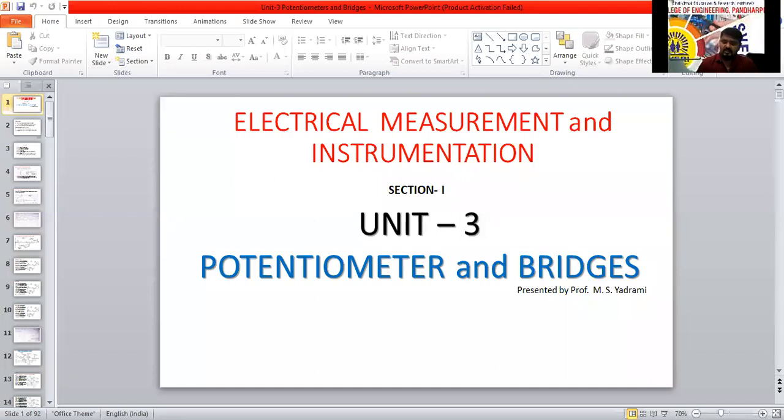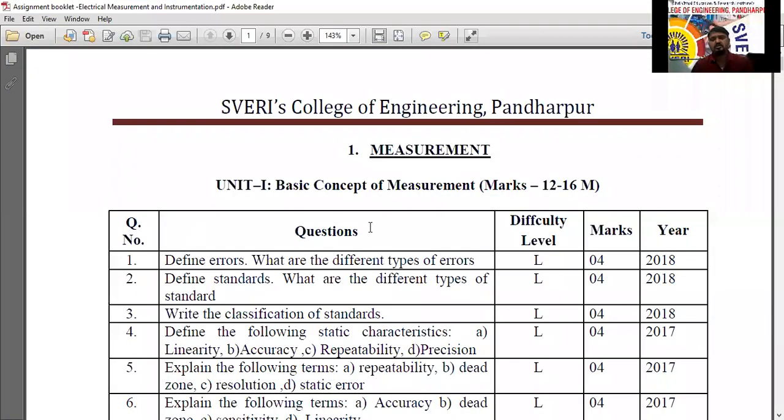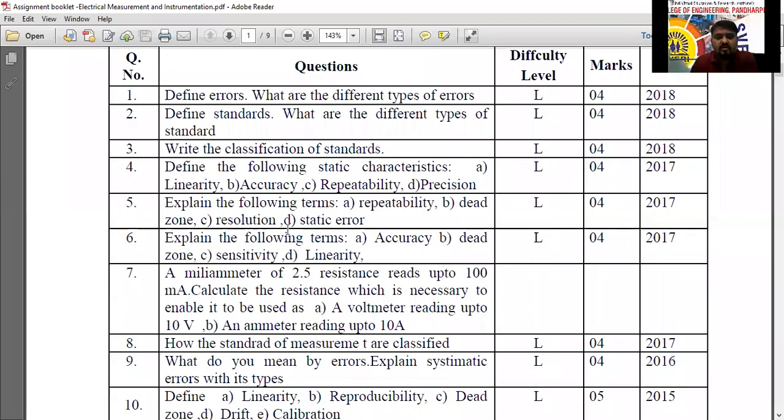So in the teaching diary itself, it is there. If you don't have it, click on the teaching diary where our recorded videos are available. In that, I have mentioned the assignment booklet and MCQ booklet already. The screen is visible. Assignment booklet. See here. The first assignment I have already given. The second one, see some in the